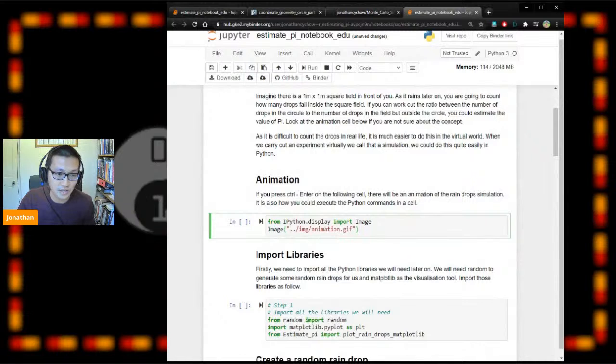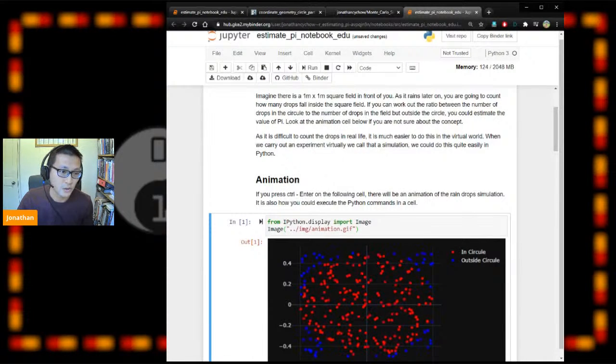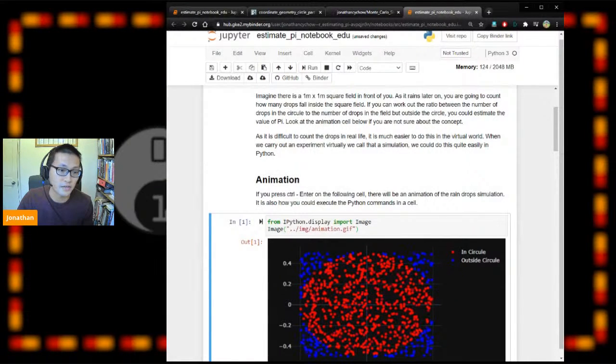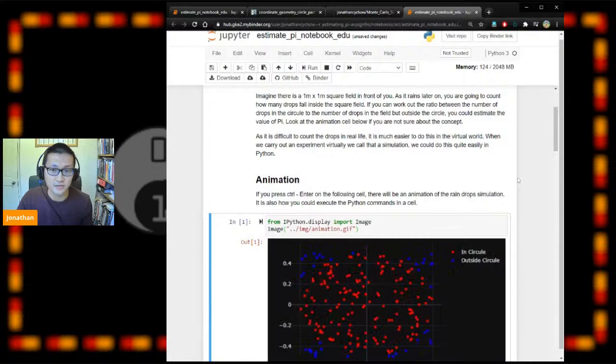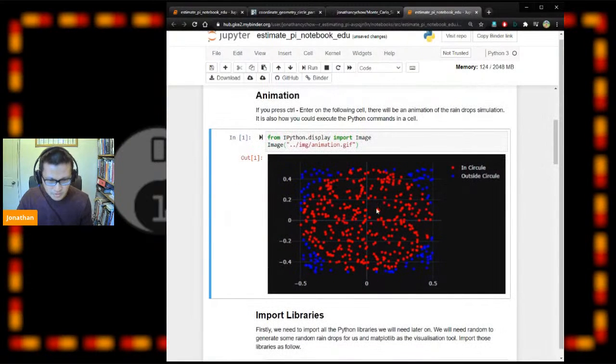Let me show you a few tricks. When you do Control Enter in a cell, say for example I'm on this cell, it means you want to execute this bit of Python code. What it does is load a Python library, and then this library loads the image. This GIF is part of the repository. So when I do Control Enter on this cell, it will load these pictures.